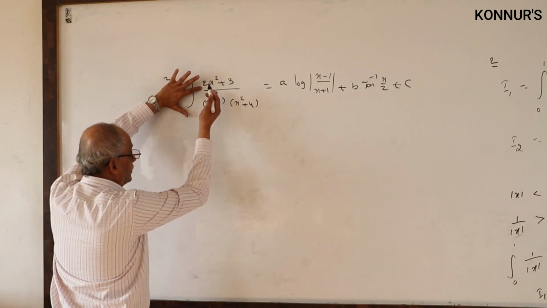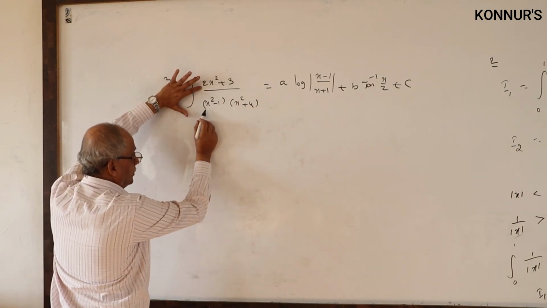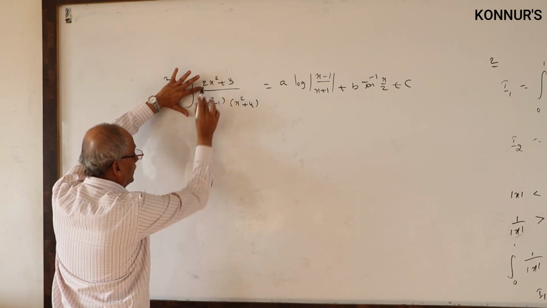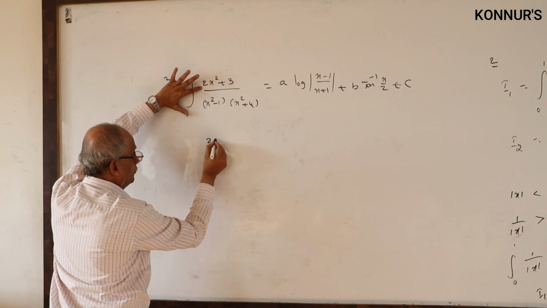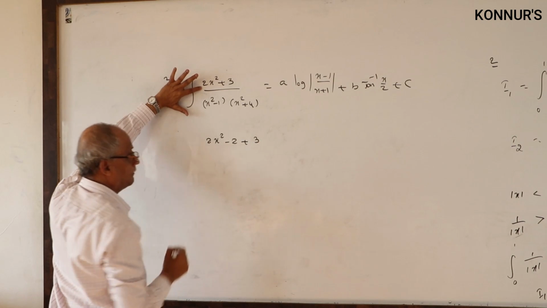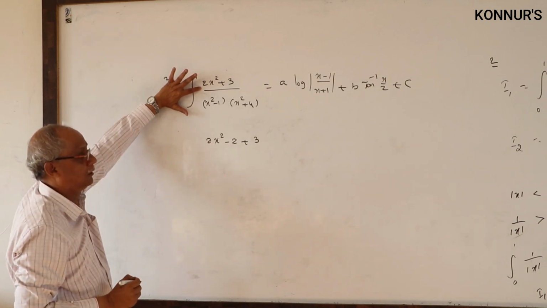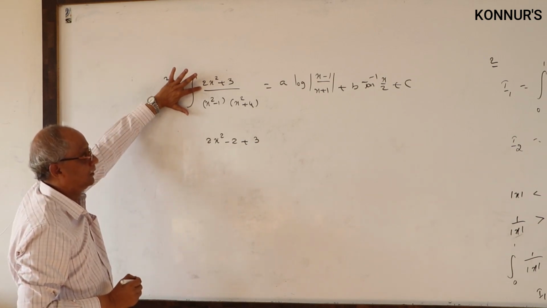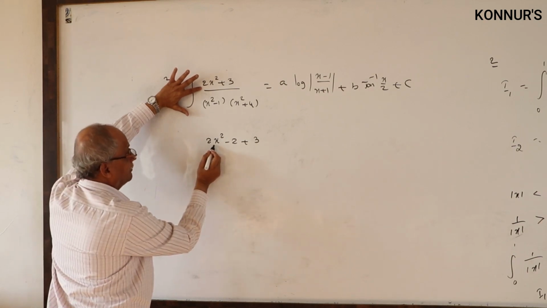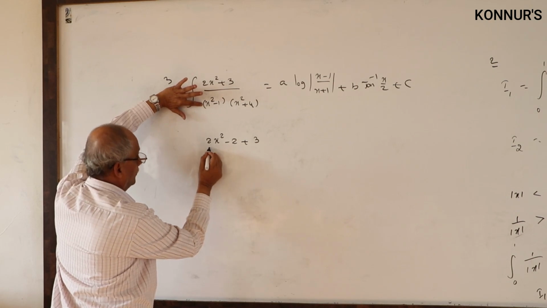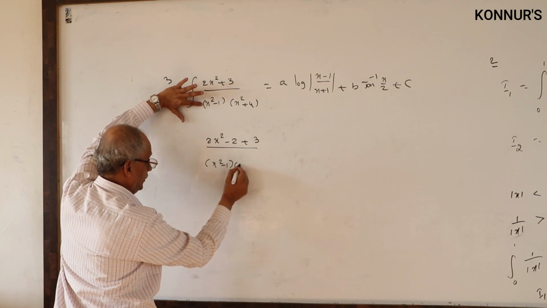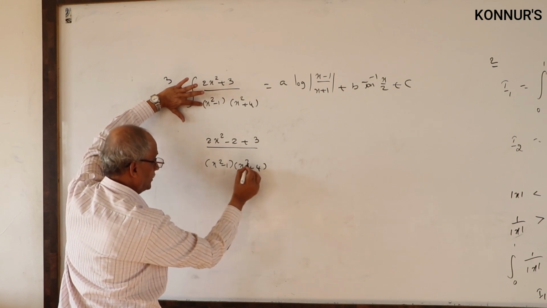How to resolve this into partial fractions? We need x square minus 1. I will write here 2x square minus 2 plus 3, because if I take 2 common, x square minus 1 cancels. This is one way of writing; if it is not possible, we will go for the direct theory.